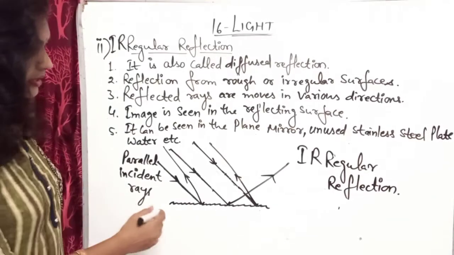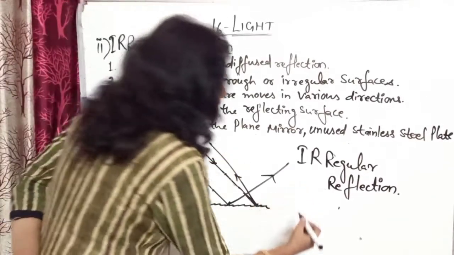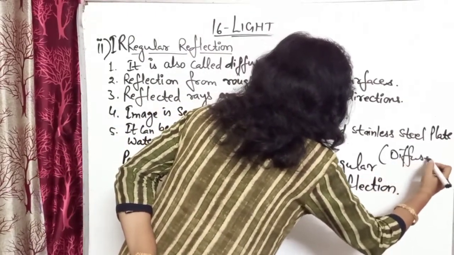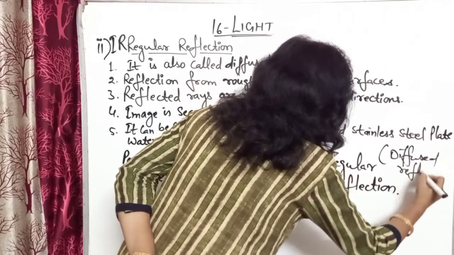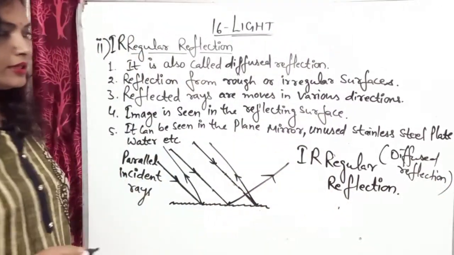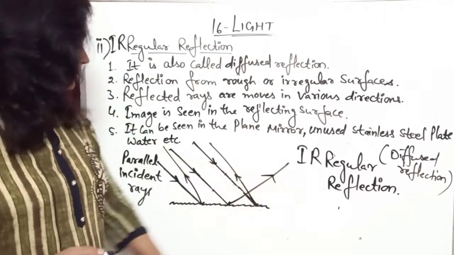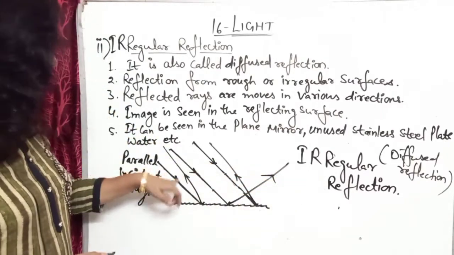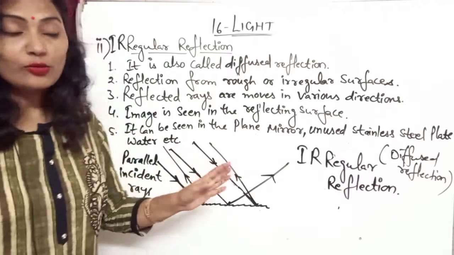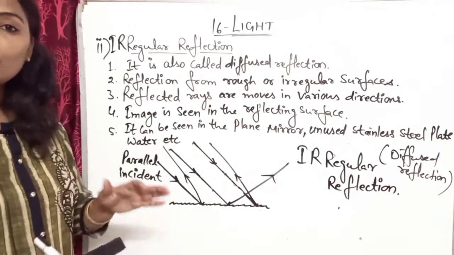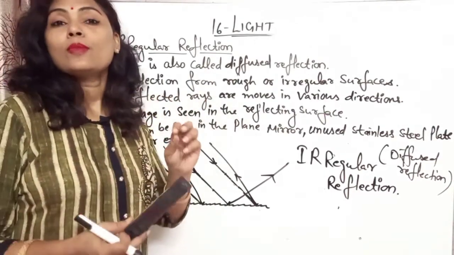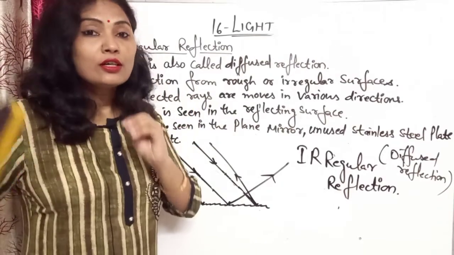So diffused reflection, irregular reflection means diffused reflection. That is also known as irregular reflection, and these incident rays are parallel to each other, but the reflected rays are not parallel, they move in various directions. That's why we can see each and everything from any part of the room.